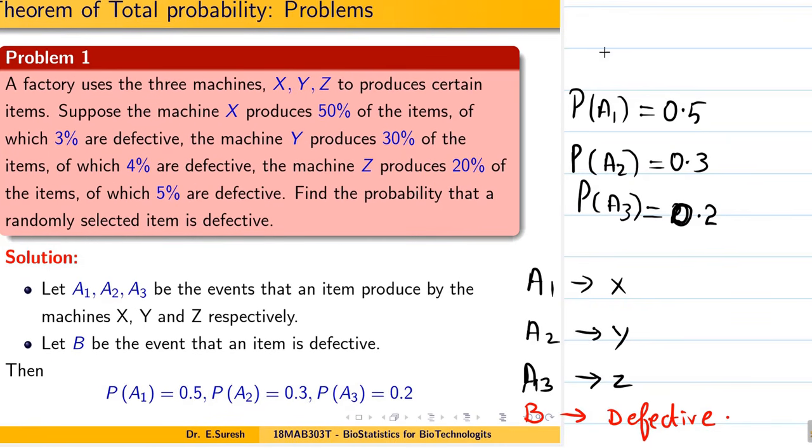Now you see, defective items come from machine 1. That means the probability of a defective item coming from machine 1, P of B bar A1. Probability of a defective item coming from machine A2. Probability of a defective item coming from machine A3.